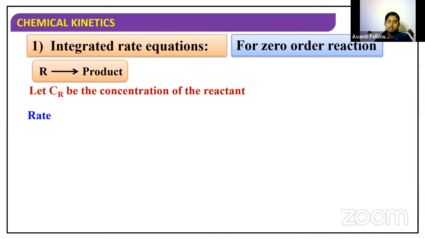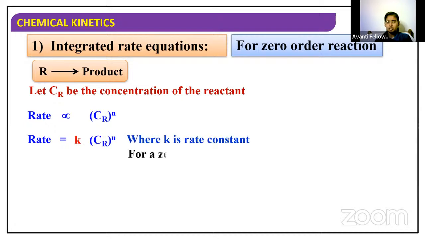Then rate is directly proportional to the concentration of the reactant raised to the power n, and here for zero order reaction n is equal to 0, and k is the rate constant. If I substitute n equal to 0, anything to the power 0 becomes 1. So rate is equal to k.